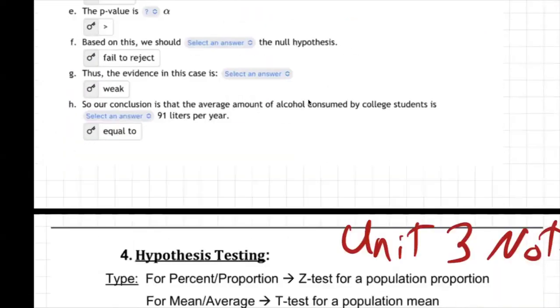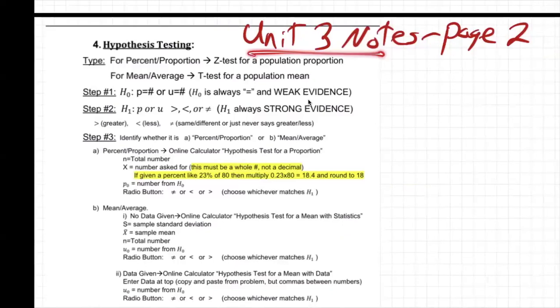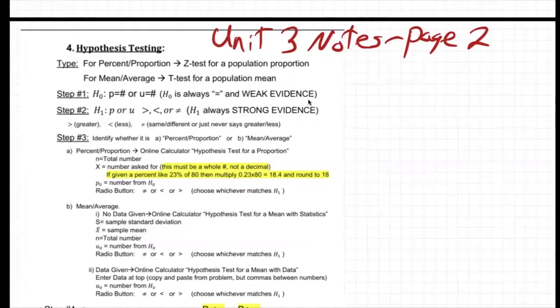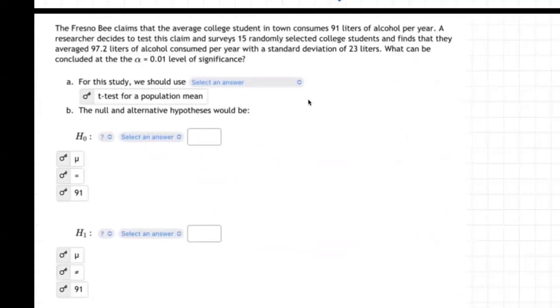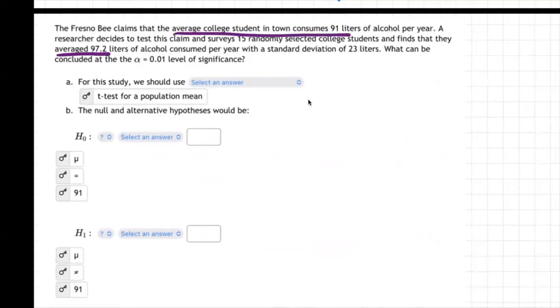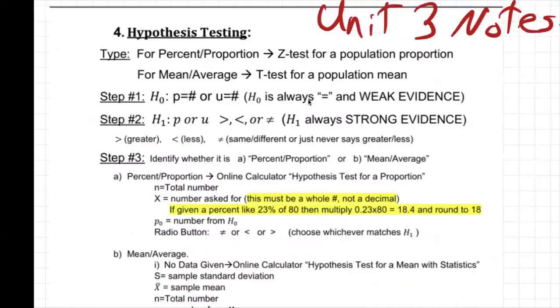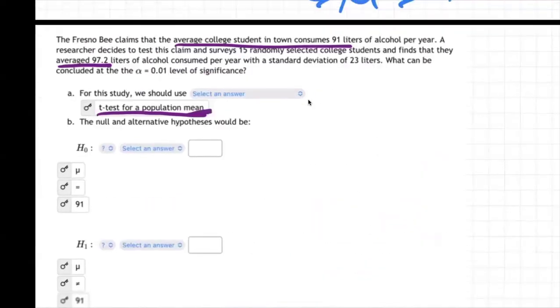All right, so how to do this test? Let's go to the notes. Here I'm on the Unit 3 notes, page 2. First thing we have to figure out is: is this a percentage question or a mean average question? Well, it's a mean average question. It says average 97.2, average college student consumes 91. It's an average question. So we choose t-test for population mean. See down here, it says when you have an average question, you do t-test for population mean.